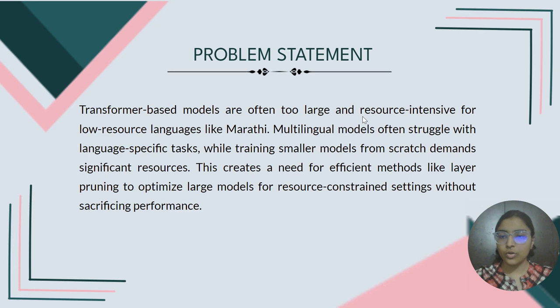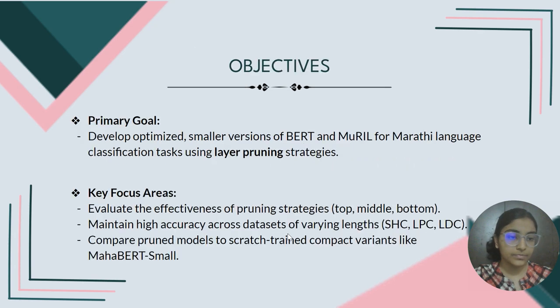The problem statement overall is transformer based models are too large and resource intensive for low resource languages like Marathi. Multilingual models like BERT often struggle with language specific tasks, whereas training smaller models from scratch demands significant resources. This creates a need for efficient methods like layer pruning, as we are doing in our project, to optimize the large models for resource constrained settings without sacrificing the performance.